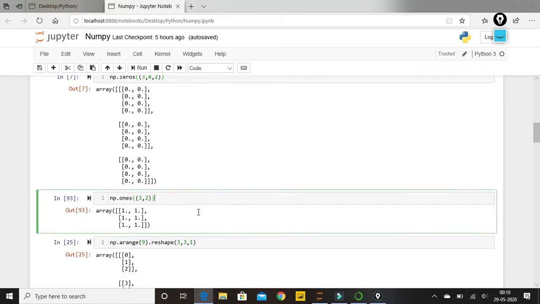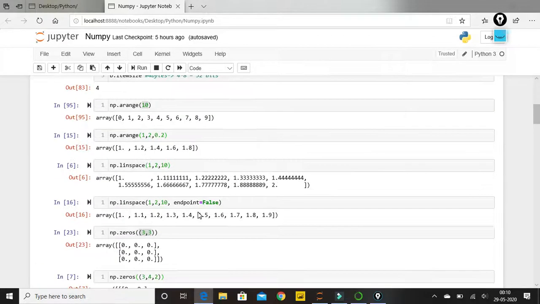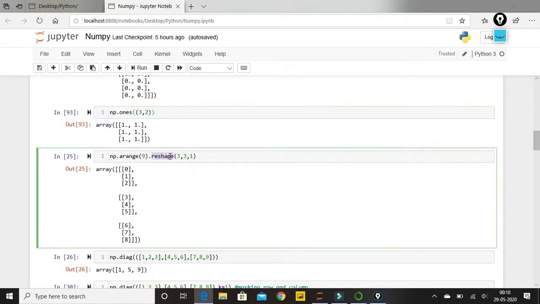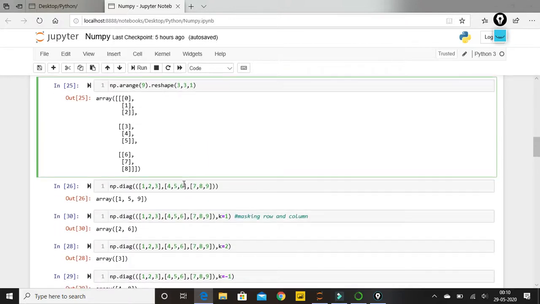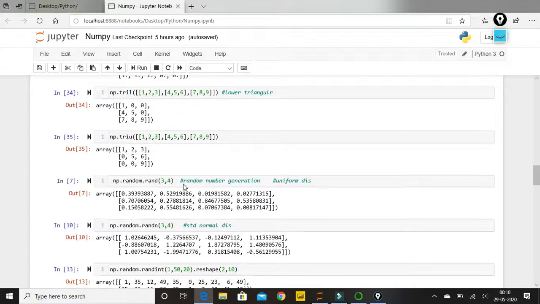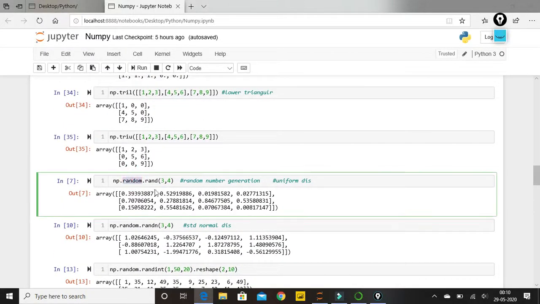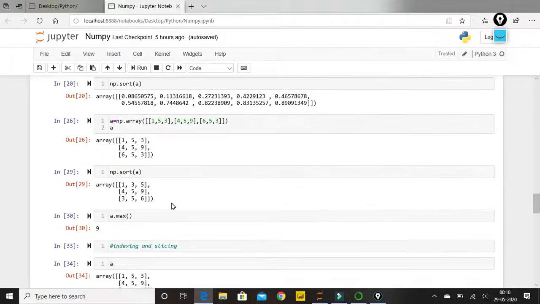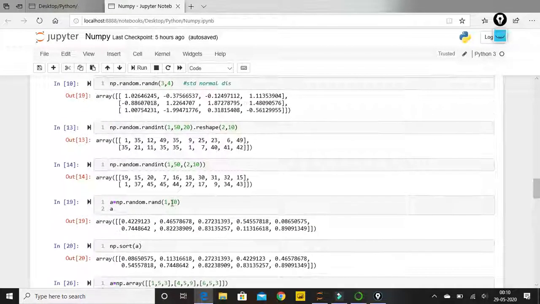So I guess guys, this is it for this video. It's going long. In next video we'll be able to observe this main thing, reshape, that we'll be using many more times in our future. This is one of the main functions that we are using, reshape. Then we have few more, diagonal, triangular, upper triangular. Then we have random, which I'm talking about. This is also important, generating random numbers. And I guess there are two to three more things that we need to discuss.